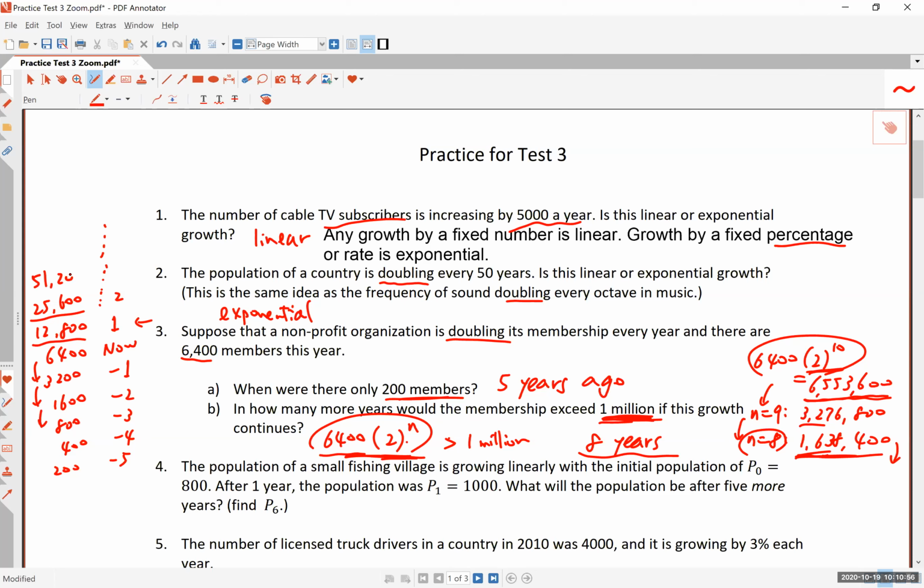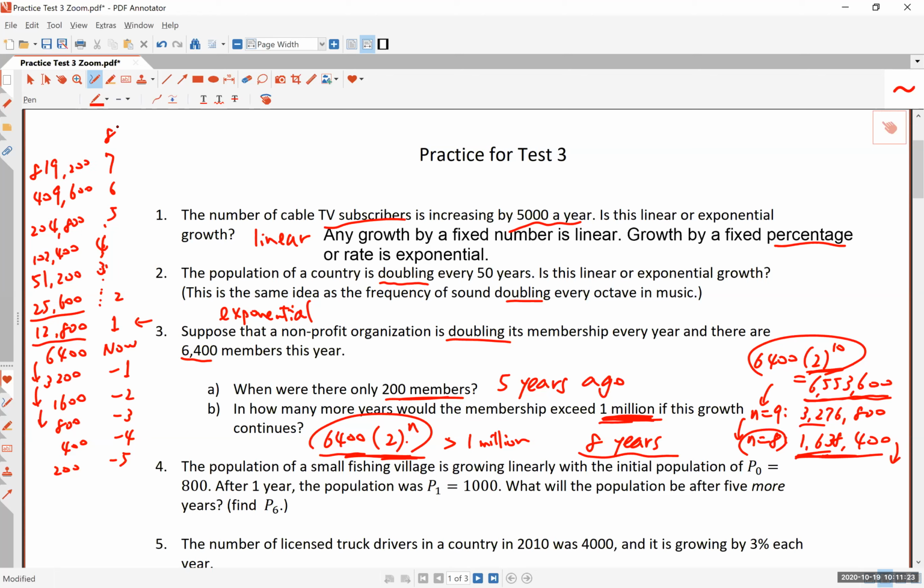double these numbers. Okay, so this would be the 3rd year. After 3 years, you will have 51,200. And after the 4th year, you have 102,400. After the 5th year, you have 204,800. After the 6th year, you have 409,600. After the 7th year, you have 819,200.